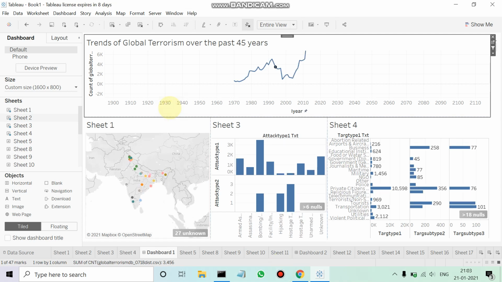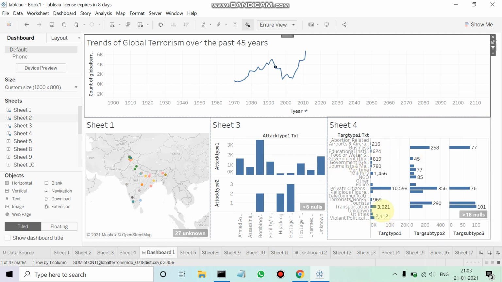Here basically I've created an interactive dashboard where you can see that different cities in India have been plotted here, and we can see here the rise of the trends of global terrorism over the past 45 years. The main attack type we can see here is bombing, which, attack type 1 bombing, has 3,459 casualties here.